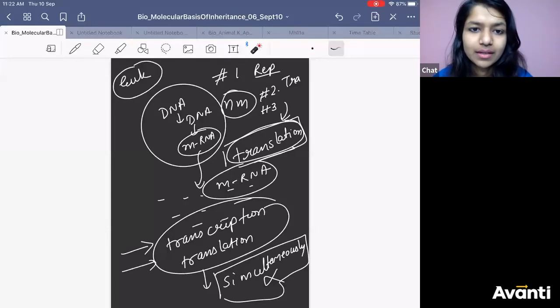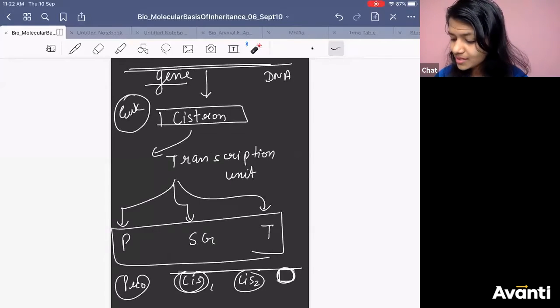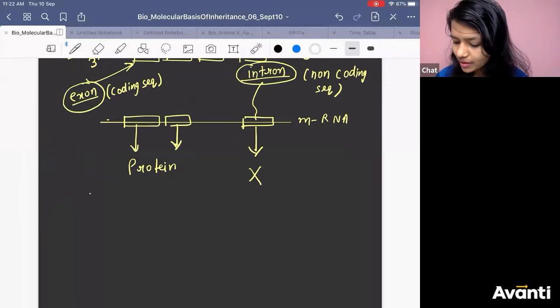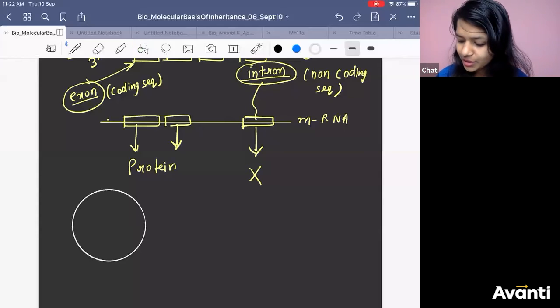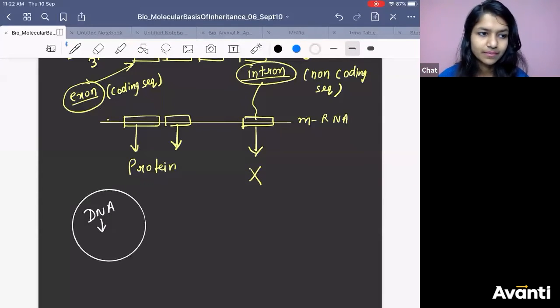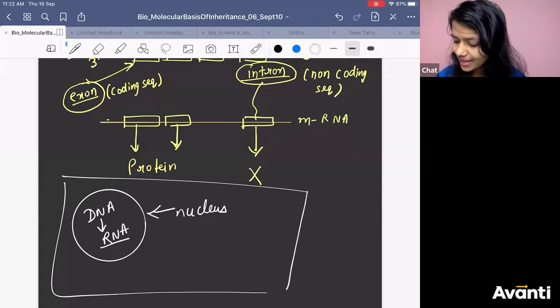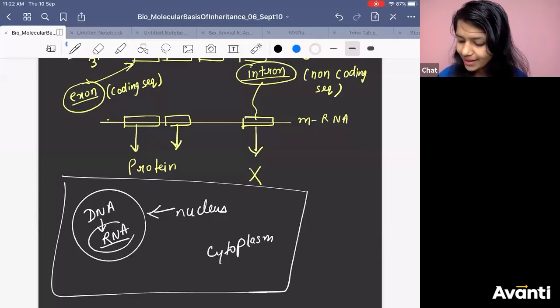Fourth point. Since in eukaryote, transcription is happening inside the nucleus, and translation is happening inside the cytoplasm, RNA has to come out.